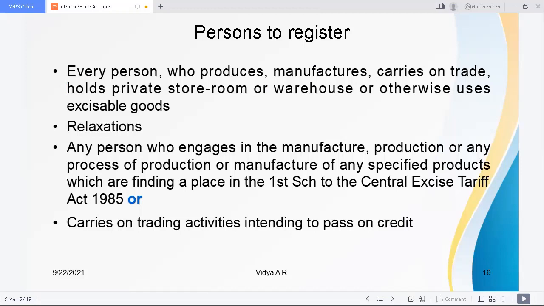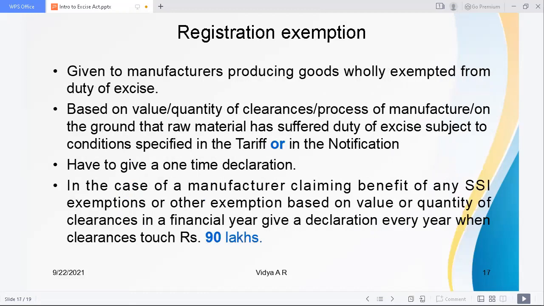There are certain relaxations. Any person who engages in the manufacture, production, or any process of production or manufacture of any specified products which find a place in the first schedule to the Central Excise Tariff Act 1985, or carries on trading activities intending to pass on credit. And certain exemptions are given for registration. It is given to manufacturers producing goods wholly exempted from the duty of excise.